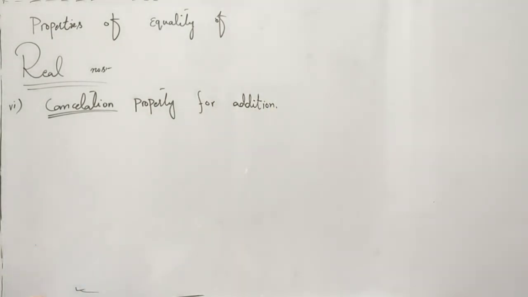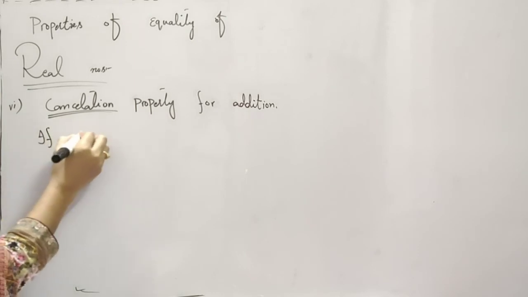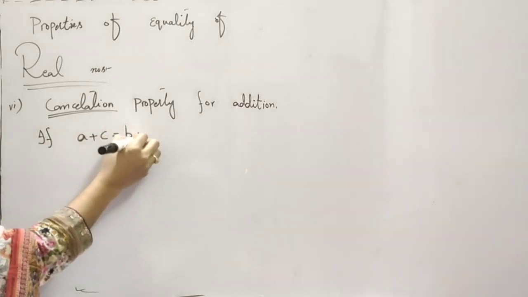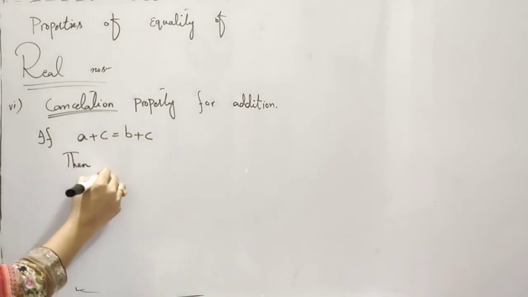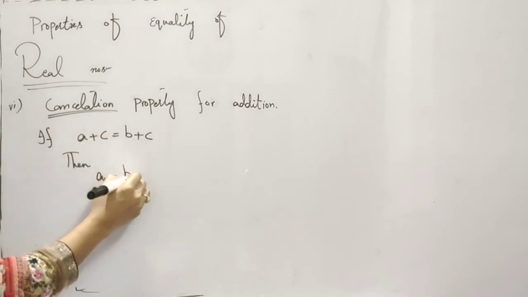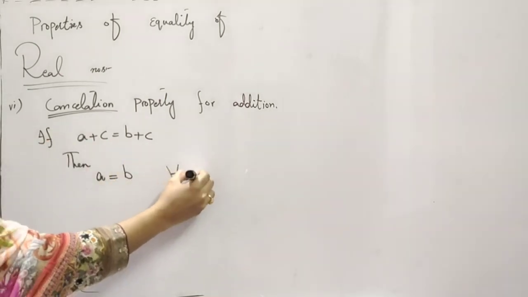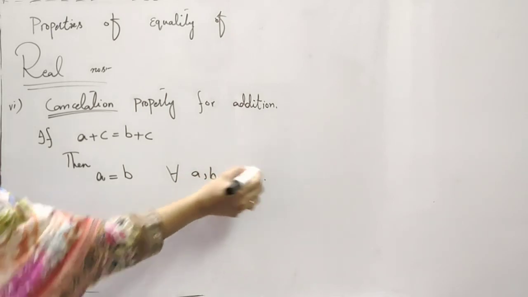The cancellation property for addition is that if A plus C is equal to B plus C, then A is equal to B for all A, B and C belonging to the real line.